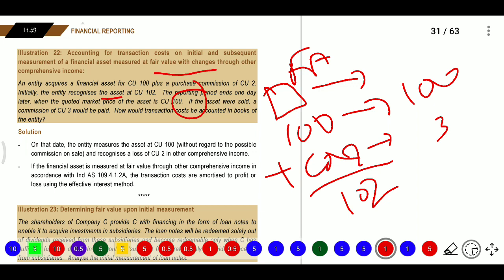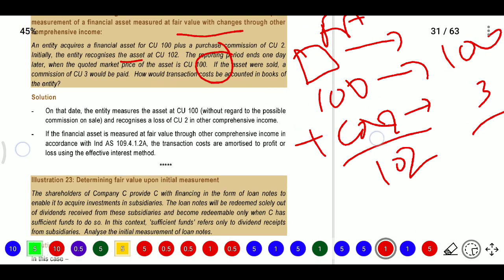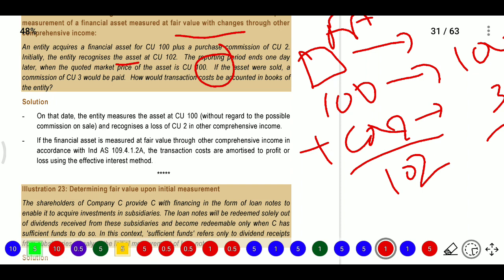We are not selling, we are only assuming what they would pay if they sell. So on that day the entity measures the asset at 100, without regard to the possible commission on sale. We do not consider that possible commission, and recognize a loss of 2 rupees in OCI. This is the first entry.